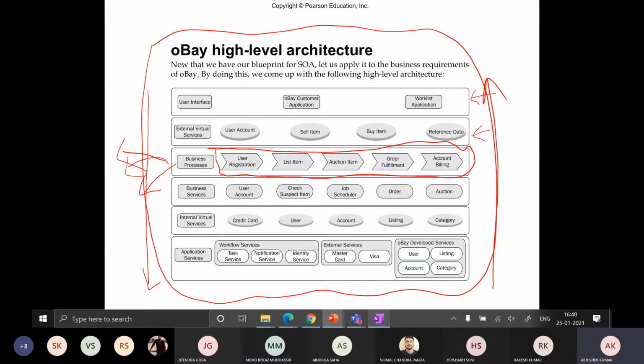This QuickBuzz website is going to be used by different service requesters, because my service is that kind of service. Because it is a cricket kind of thing, it is going to be invoked by different clients. So in those scenarios, we must come up with external virtual services so that external users can access them.